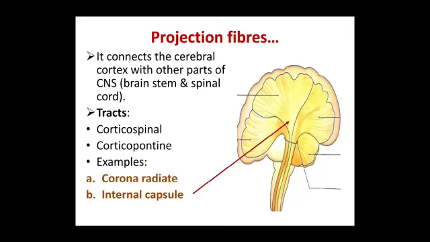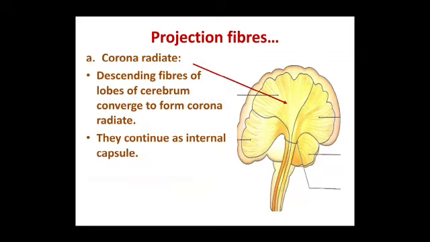The tracts are corticospinal, corticopontine. Examples: the corona radiata and internal capsule. The corona radiata: these are descending fibers of the lobes of the cerebrum converging to form the corona radiata. They continue as the internal capsule.